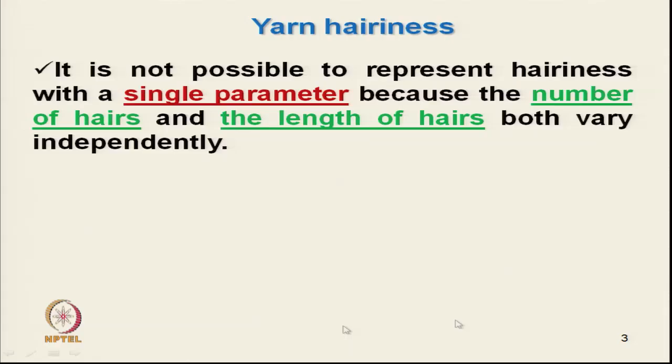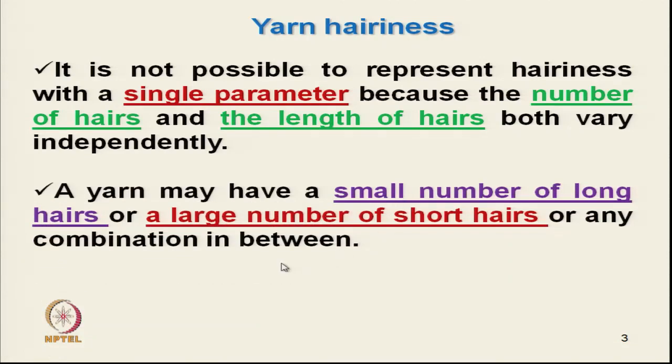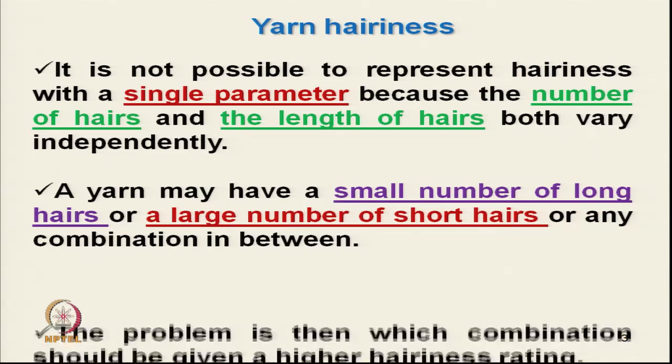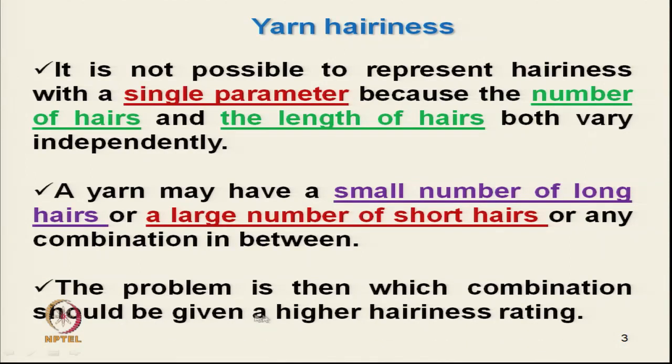Okay. So, number of hairs and the length of hairs, one can select one of these. A yarn may have a small number of long hairs or a large number of short hairs or any combination of this. So, depending on the type of hairs one can select. The problem is then which combination should be given higher hairiness rating. These things we have discussed. Okay. So, these techniques have got their positive and negative points.